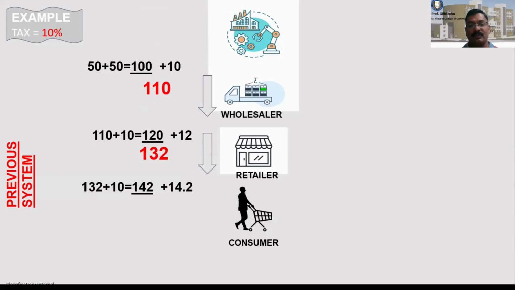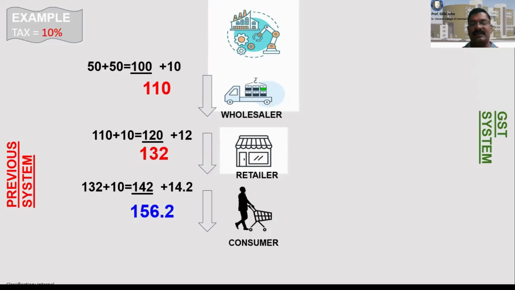Now the wholesaler sells to the retailer. So he adds to the 132 a profit of 10 rupees, the cost becomes 142. On that, 10% tax becomes 14.2. Now the retailer will pass it on to the consumer at 156.2.